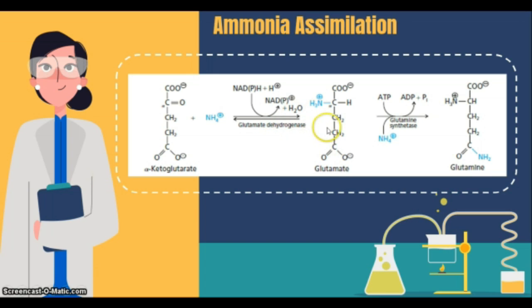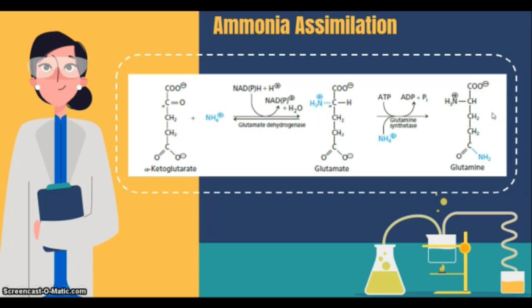If glutamate reacts with NH4+ and ATP with the glutamine synthetase enzyme, ADP and phosphate will be produced, and the product is glutamine.